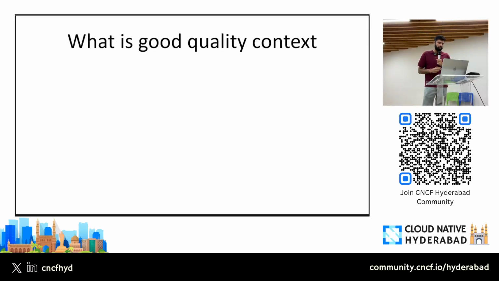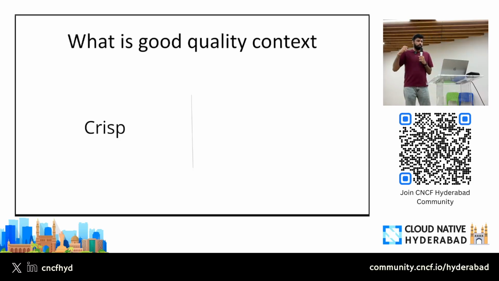Majorly 2 things, right? We'll keep it very simple. It has to be crisp, right? Big context is not always a good context, right? If you provide 200K tokens for a very simple task, your LLM will get confused, you will burn more money, it will take more time, and the output won't be that good.